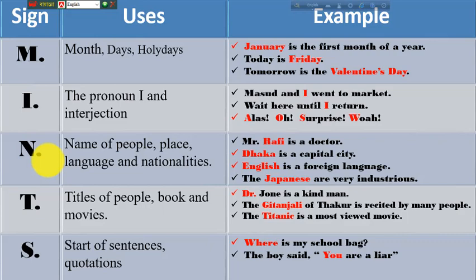N for names of people, place, language, nationalities. T for titles of people, books, movies. S for start of sentence and quotations. So you have to only remember this word MINTS, then we will know where to use capital letters.